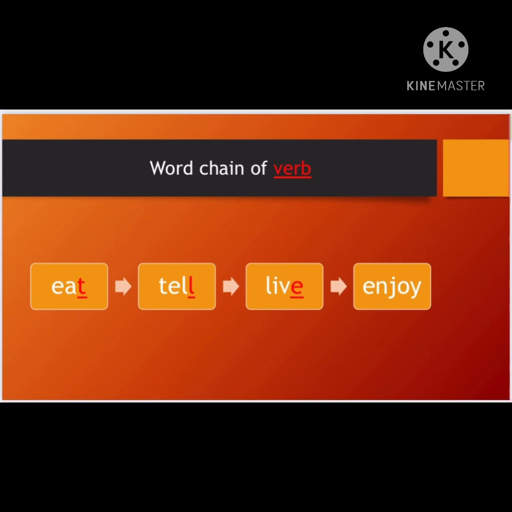Here, my last letter is E, my dear children. I'm going to pick up the E of the previous word and try to make my new word balancing the category of verb. And my word for the verb is to enjoy. Enjoy is a verb, my dear children. You know, maze karna. Same way, let us see the next set.